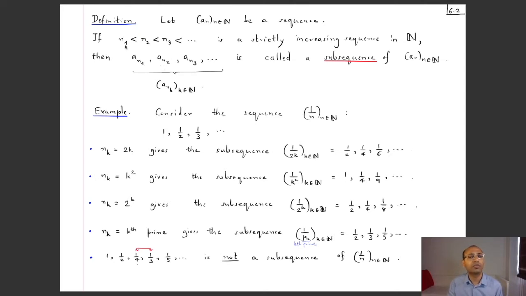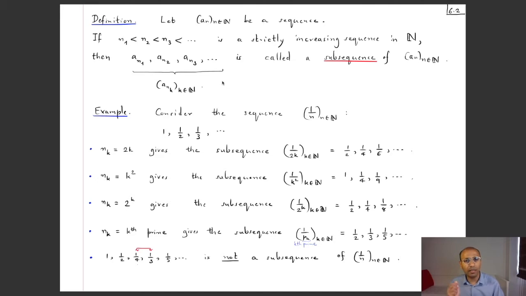But for example, you could take the list of even numbers, and then you will get the subsequence a2, a4, a6, and so on. If you take the odd numbers, then you get the new subsequence a1, a3, a5, a7, and so on. So any sequence has lots of subsequences.